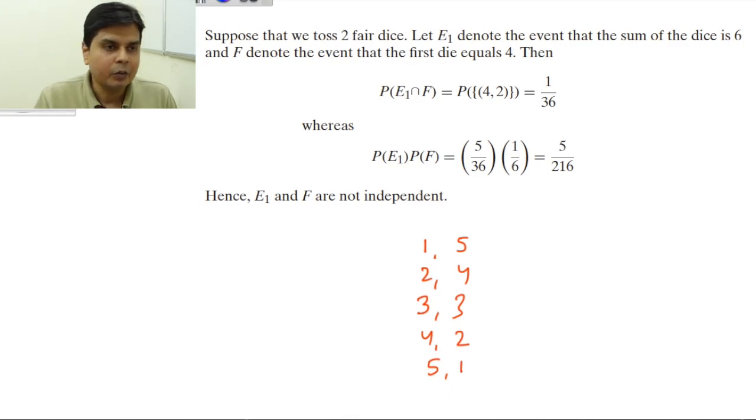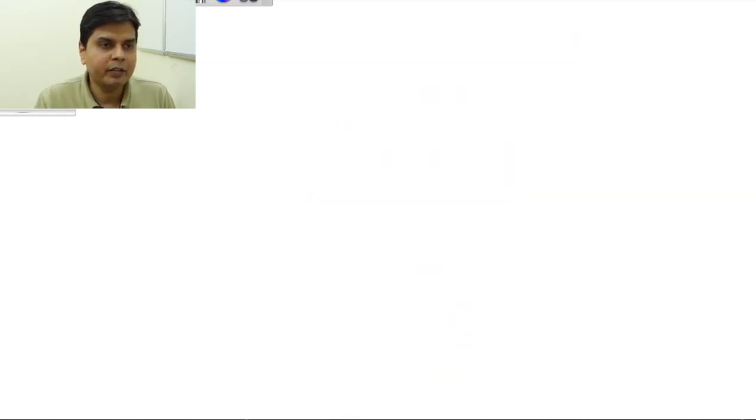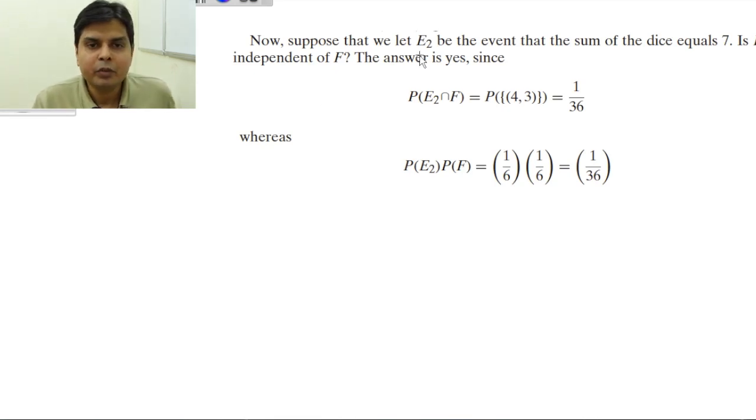Now let me define another event. Suppose E2 is the event that the sum of the dice equals 7. Is E2 independent of F? F is the same as in the last slide, the event that the first die is 4. So what will be the probability of E2 intersection F? The first die is 4 and the second die has to be 3. Then only you will get E2 intersection F. So the probability of 4, 3 will be 1 by 36.